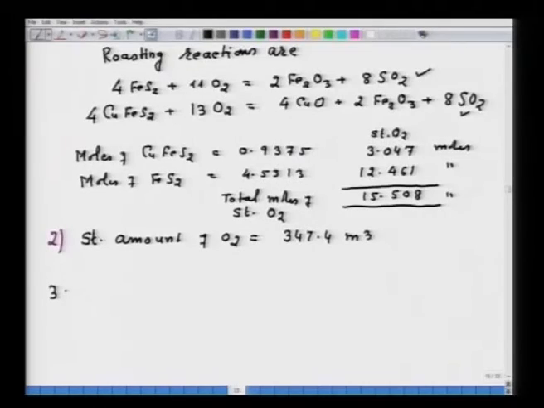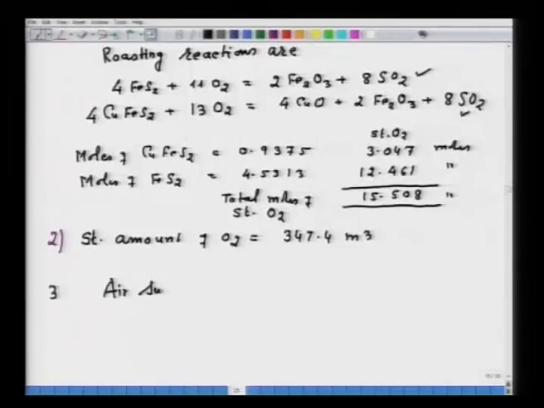Now, you have to calculate the actual amount of air. In part 3, the actual amount of air is 300% that of theoretical air. So, the actual air supplied will be equal to 4962.56 meter cube.